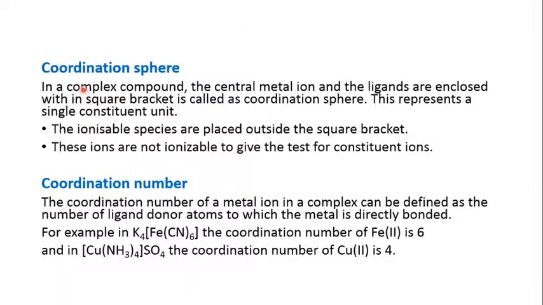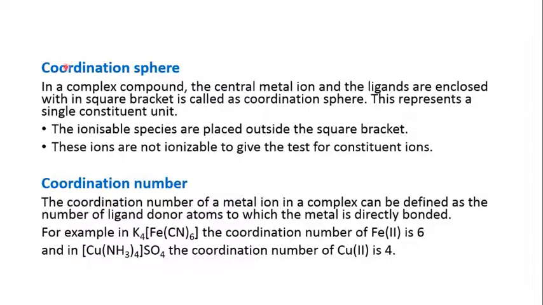A coordination sphere in a complex compound is the central metal ion and the ligands which are enclosed within the square braces. So that enclosure, the square brace, the central metal ion and the ligands together are known as the coordination sphere, and this coordination sphere represents a single constituent unit.